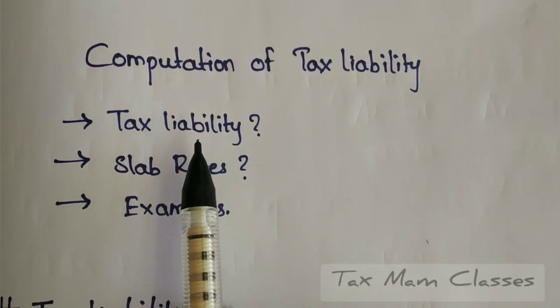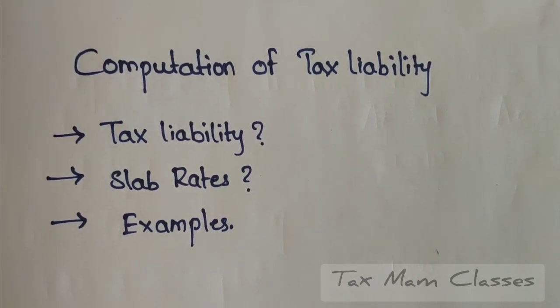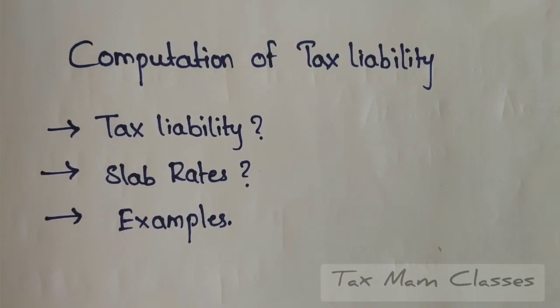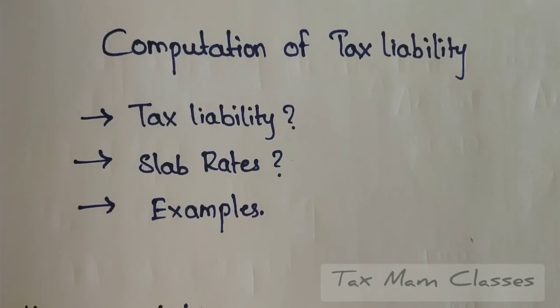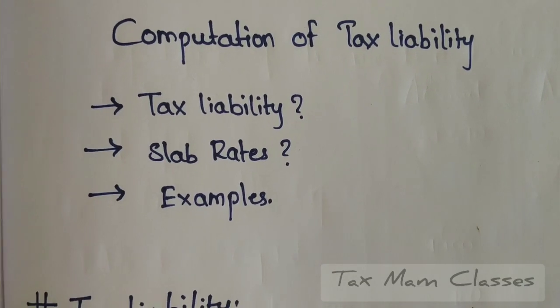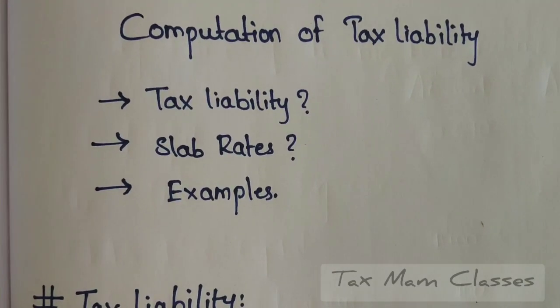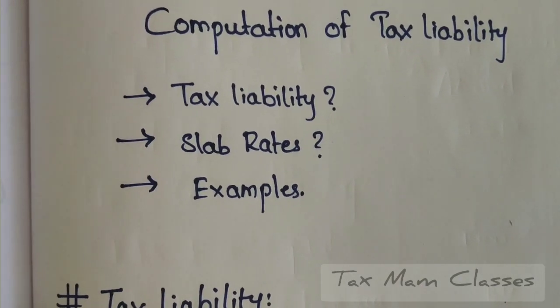So first of all, what is this tax liability? Tax liability is the amount owed to the tax authorities by the individual or HUF or company or any firm. So a person has to pay a part of the amount from his income to the tax authorities as the tax liability. So why does he have to pay? What is the meaning of tax? I have already discussed this in another video. You can go through that.